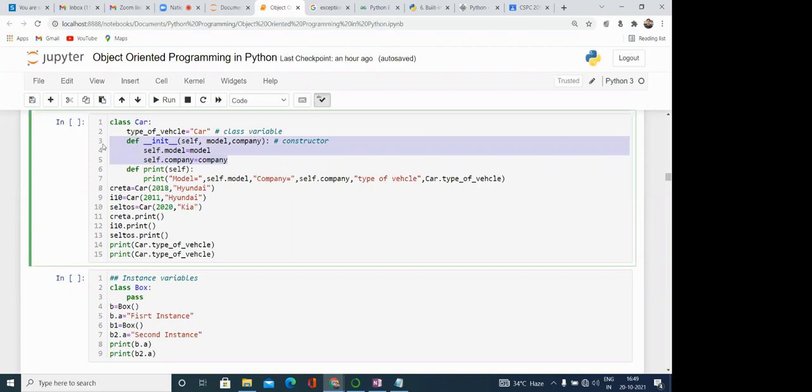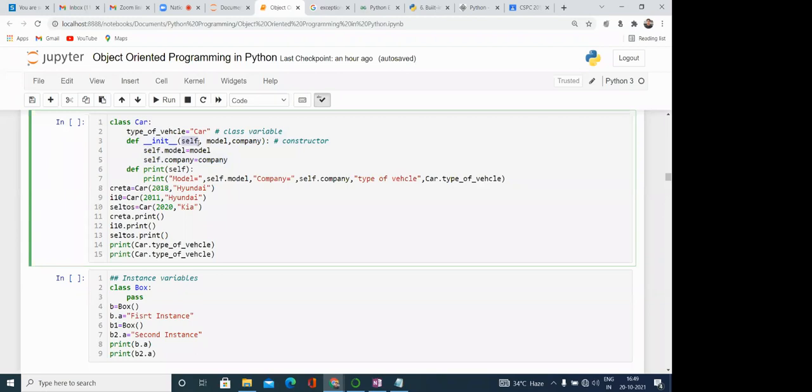I think you have the idea what the meaning of constructor is. Whenever we create the object, constructor is a special kind of method that is called implicitly. We don't need to call that constructor explicitly. In case of Python, the constructor always has the name init.